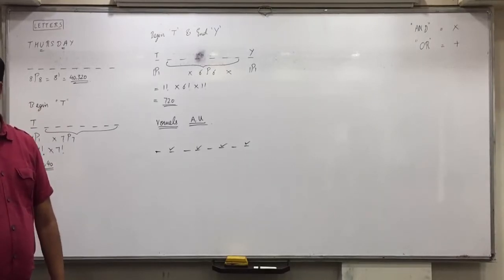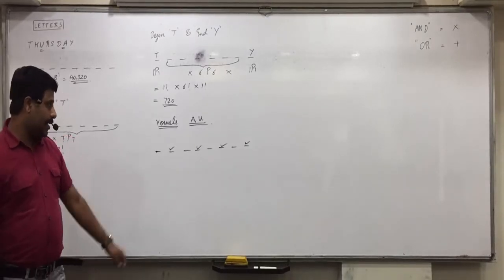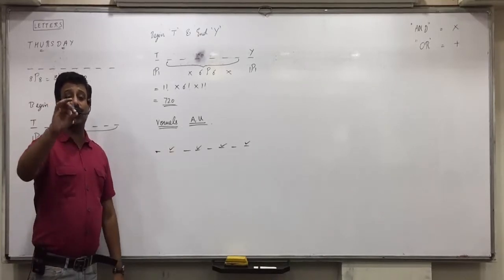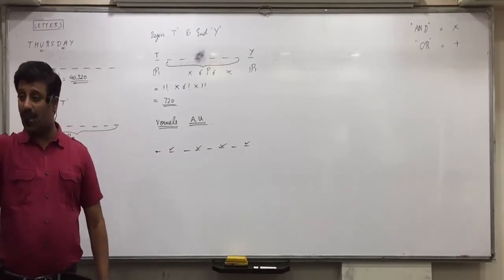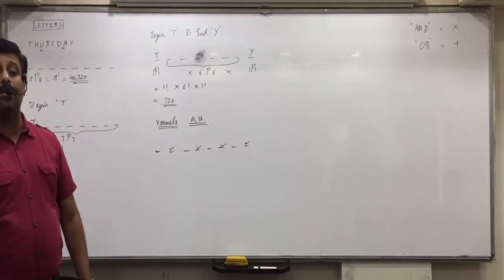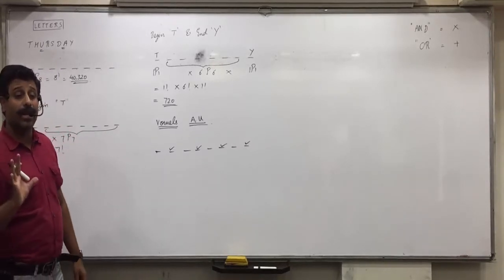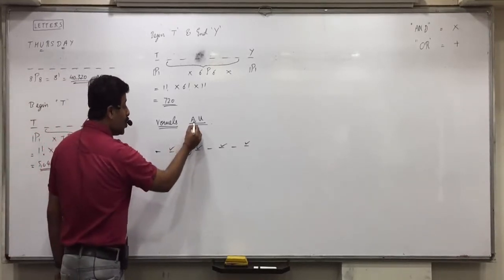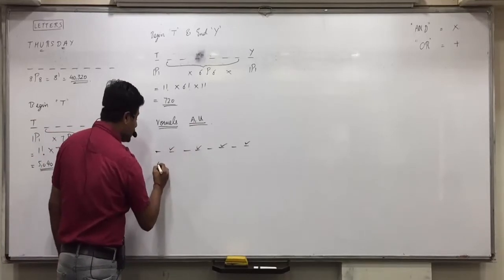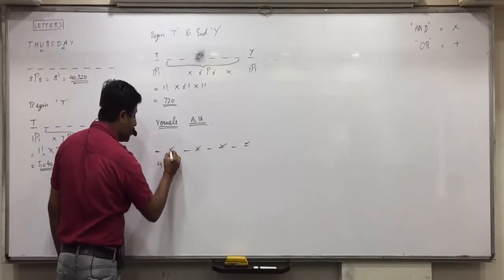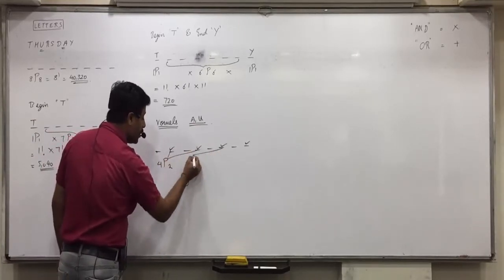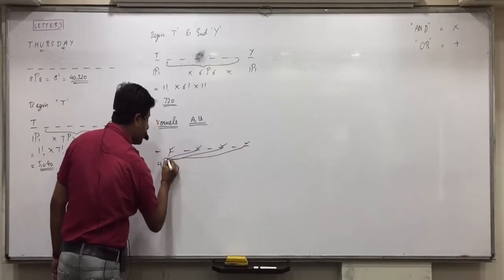And why 4P2? Because there are only 2 letters. I told you whether you have to arrange 2 things in 4 places or 4 things in 2 places, in how many ways can you do it? 4P2. So 2 letters can be arranged in 4 places in 4P2 ways. Did you understand this, everyone?